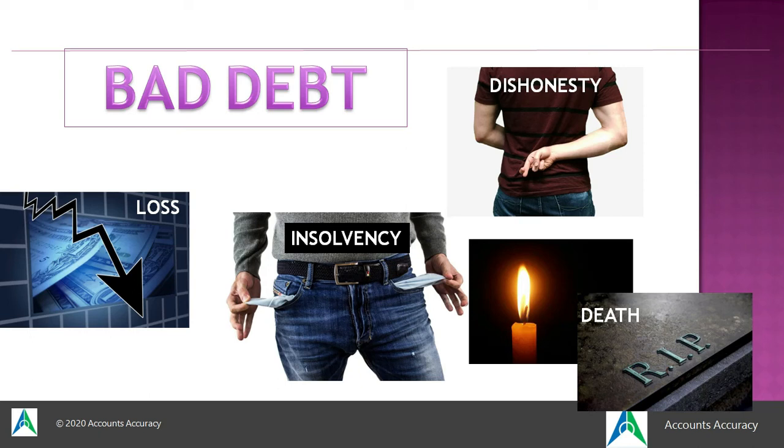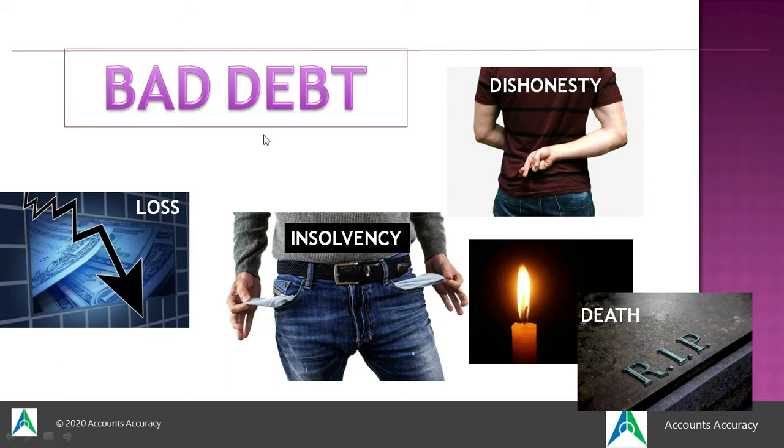Let us study about bad debt today. Now before bad debt, I would like to discuss regarding debtors. Debtors are basically the people who owe money to the company. As you know, persons to whom goods have been sold on credit are known as debtors of the company. They take away the goods but they don't pay the money for the time being. Debtors are the persons to whom goods have been sold on credit. Credit means without paying money. They owe money to the company and they are supposed to pay on later dates.